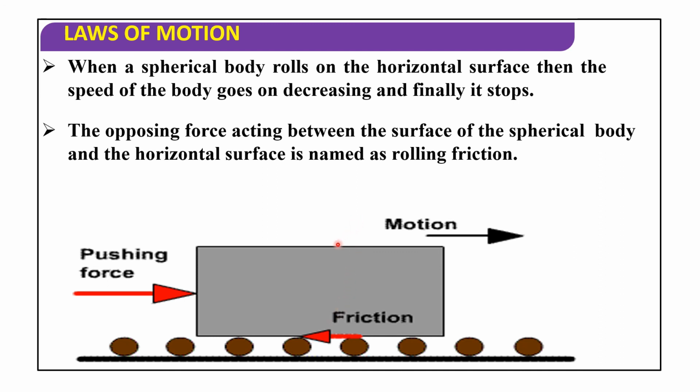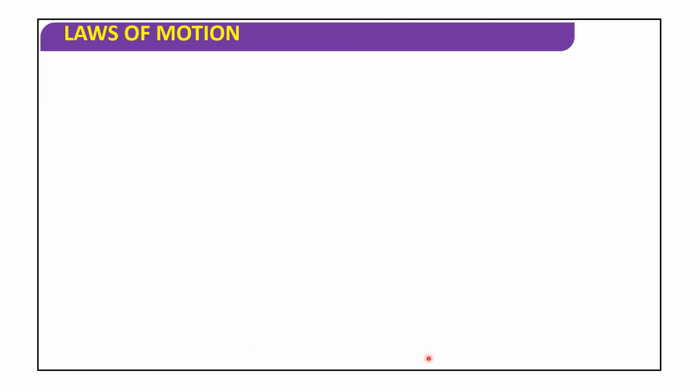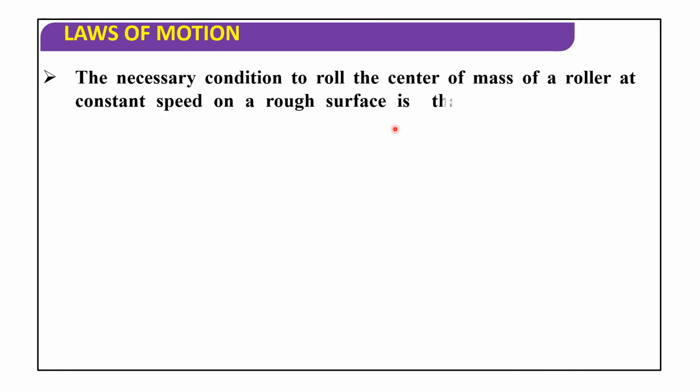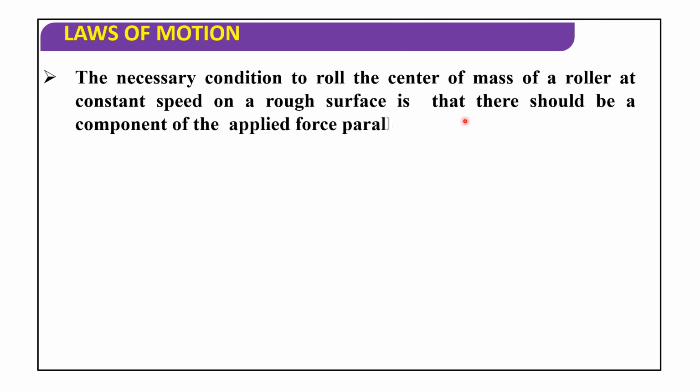When a body rolls over the surface of another body, this is the horizontal surface and this is a block placed on wheels, so it rolls over the surface of another body. The necessary condition to roll the center of mass of a roller at constant speed on a rough surface is that there should be a component of the applied force parallel to the surface.